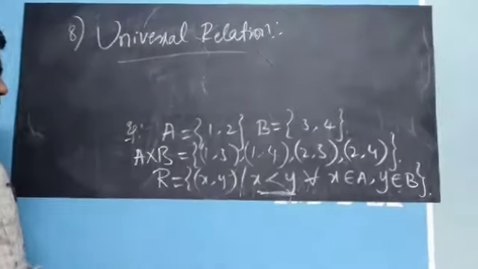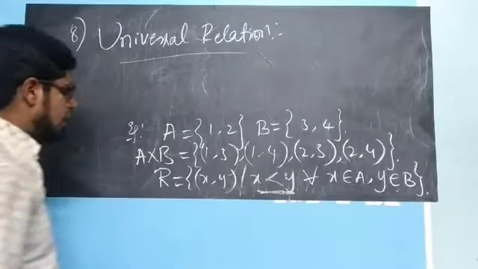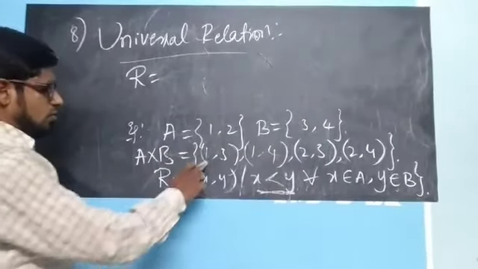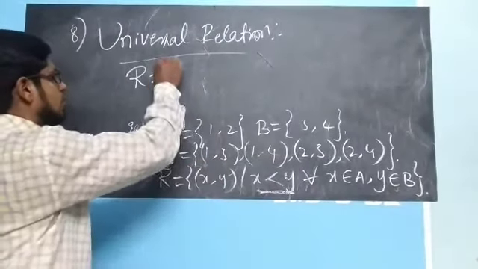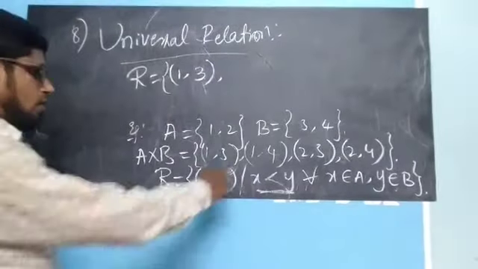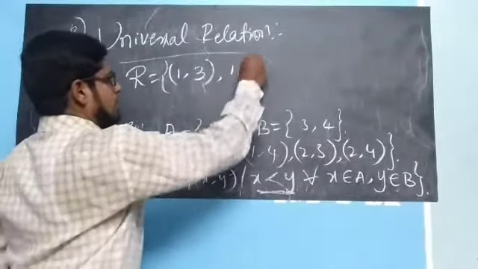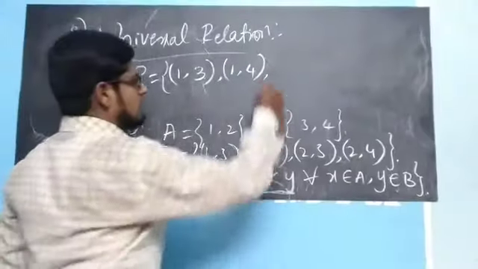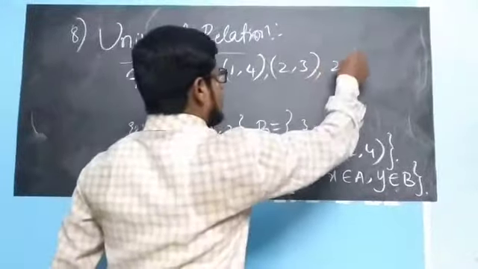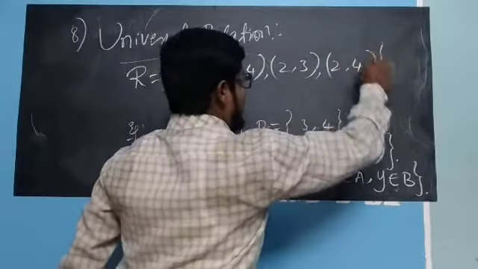Yes, 1 is less than 3, so (1, 3). Yes, 1 is less than 4. 2 is less than 3. Then (2, 4). I think that's it.